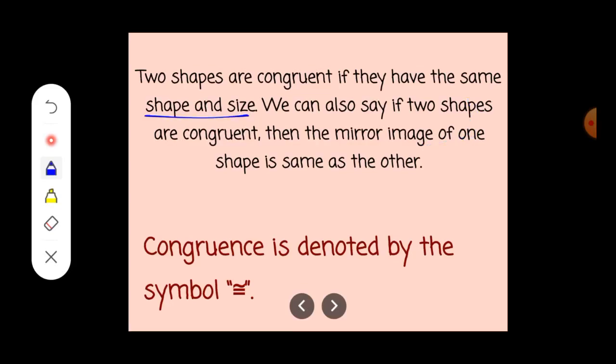Congruence in maths is denoted through this symbol. If you write an equal to sign, and the opposite of S, that will be written as congruence. So this is the symbol representing congruence of any shape or any object. But in this chapter, basically the shape will be a triangle. Why? Because the chapter name is congruence of triangles, isn't it?